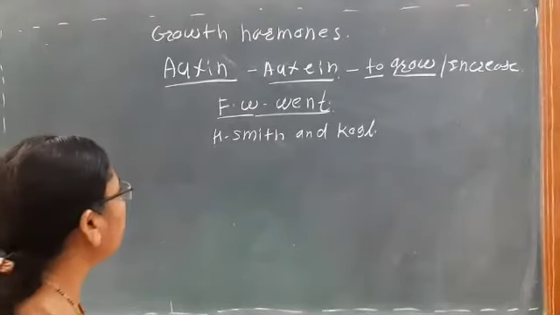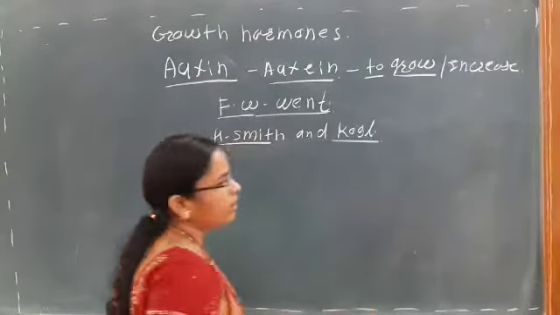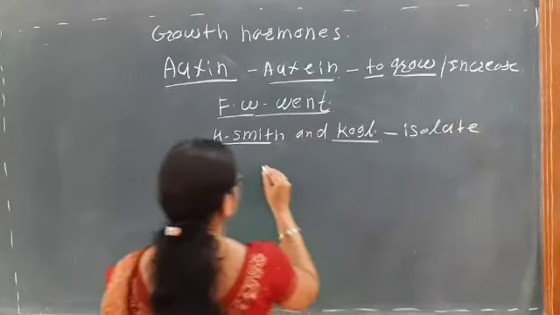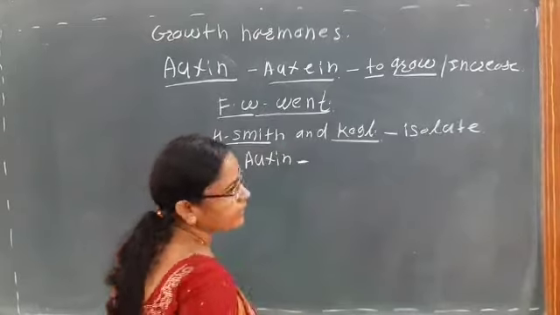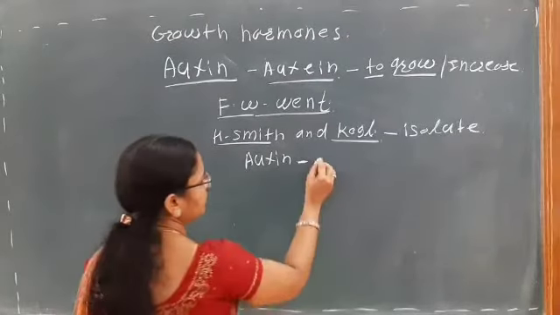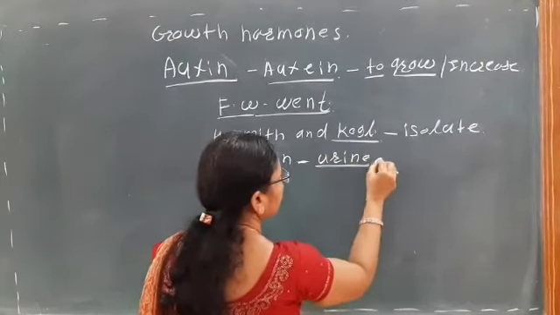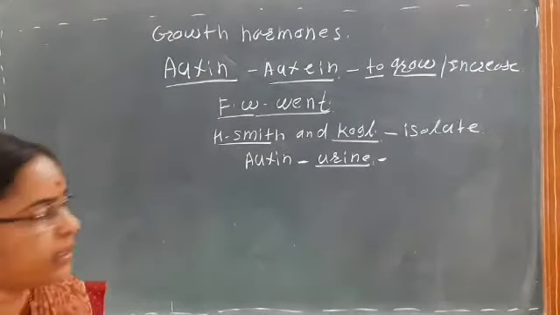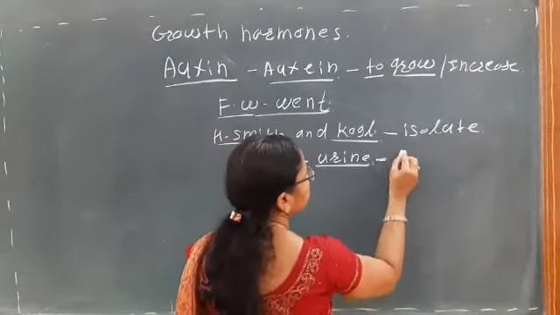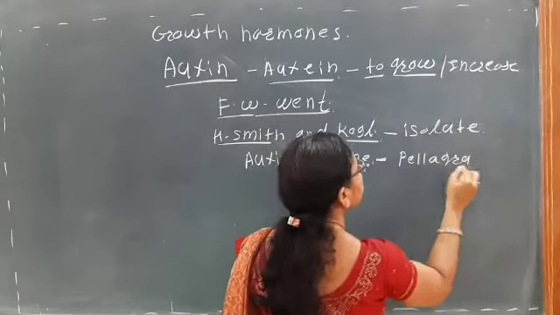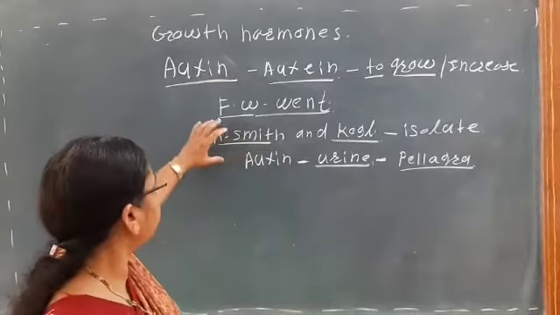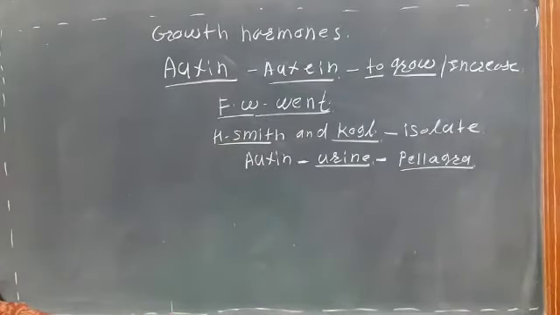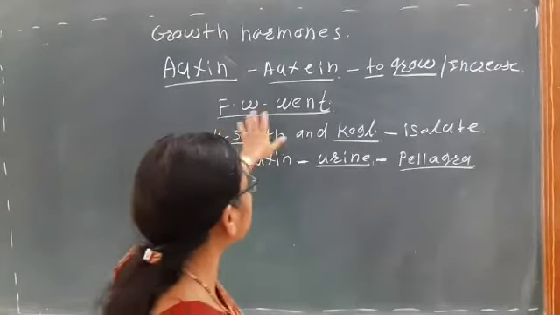So H. Smith and the scientist Kogel isolated auxin from the urine of a human being suffering from the disease pellagra. But the first term was given, and auxin was first discovered, by the scientist F.W. Went.